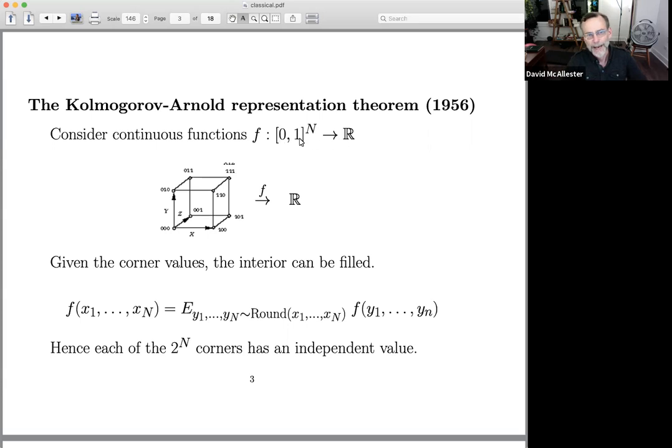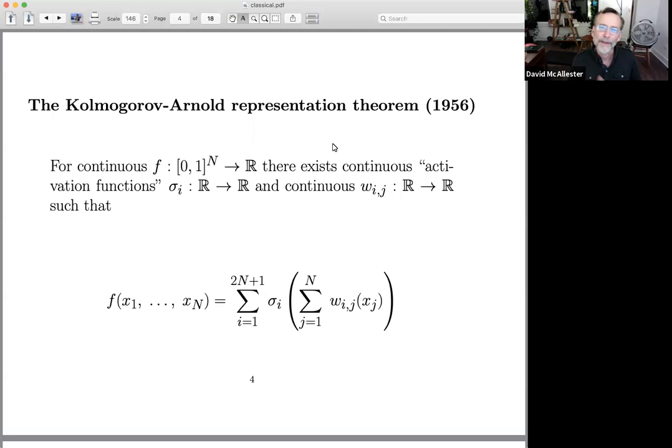And the first thing I want to do is think about how expressive these functions are. So I think of this as the interior of a Boolean n cube. I've just drawn it here. And a continuous function can assign an independent value to every corner of that cube. And I can think of the corners of the cube as bit strings. Every coordinate is either 0 or 1 at a corner. So this function can assign 2 to the n different independent values to these corners. And then you can always interpolate and fill the interior. So these functions really do have at least, I mean, they have many more, but at least 2 to the n different independent values.